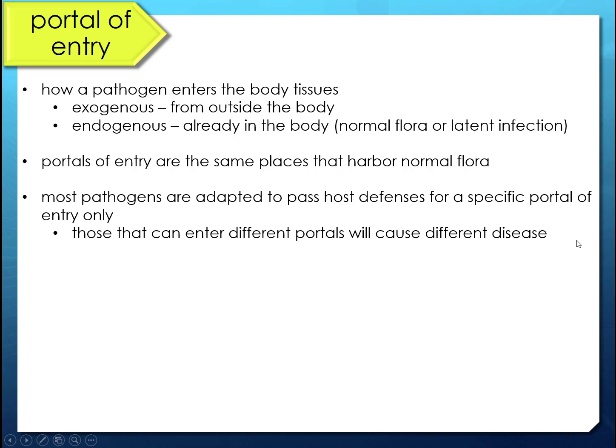If an organism can enter from different portals, it will cause different diseases. So for example, Streptococcus pyogenes causes strep throat when it goes through that portal, but if it causes a skin infection, it's called impetigo. And it makes sense. It's a different part of the body, so it would cause different diseases. Most organisms only have the virulence factors for one particular portal of entry.